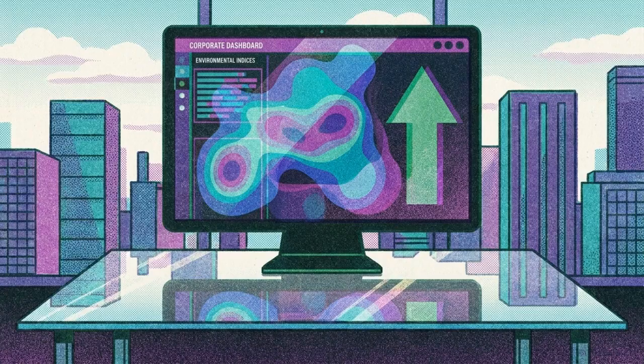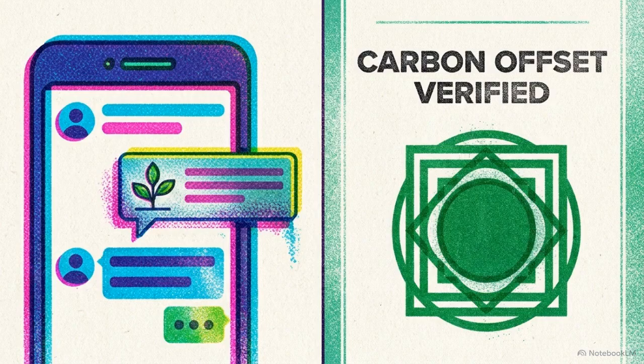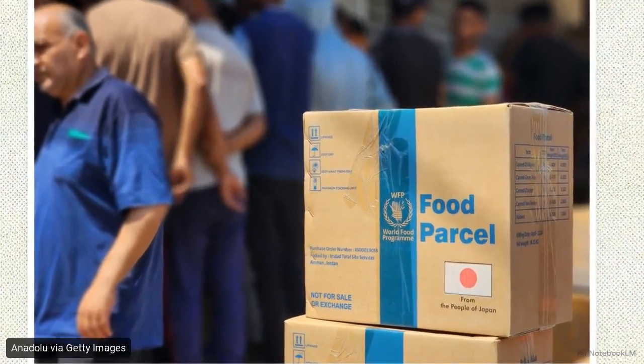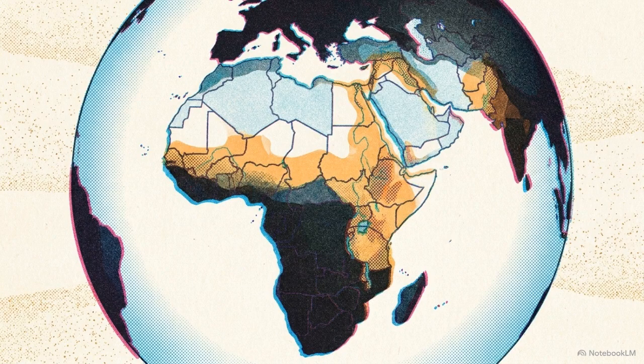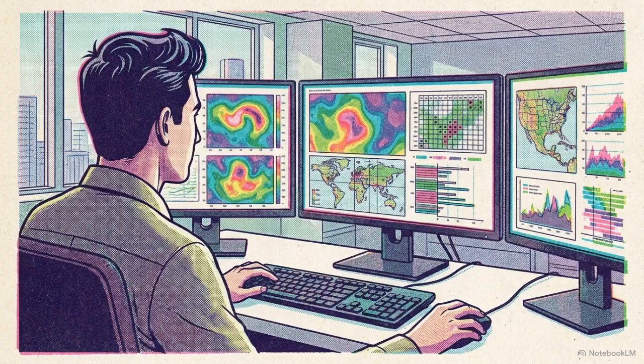This aggregated intelligence feeds directly into private sector infrastructure. Insurers use it to refine parametric crop models, while carbon market verifiers use the regional query patterns to validate baseline conditions for offset projects. In the public sector, tracking query spikes in historically unmonitored regions provides critical intelligence for famine early warning systems and international food security analysis. The users interacting with the chatbot see a helpful digital assistant. The institutions plugging into the backend see a continuous, privacy-preserving repository of global ground truth.